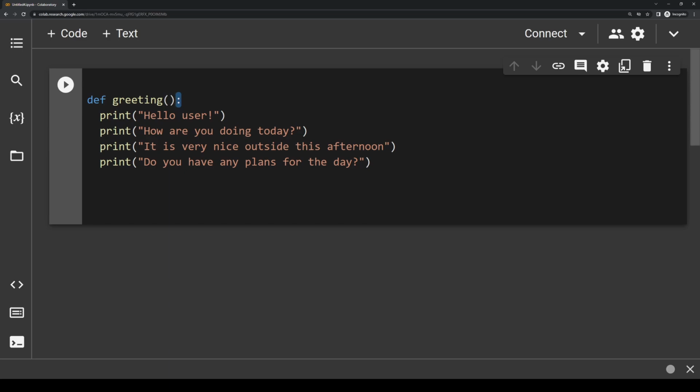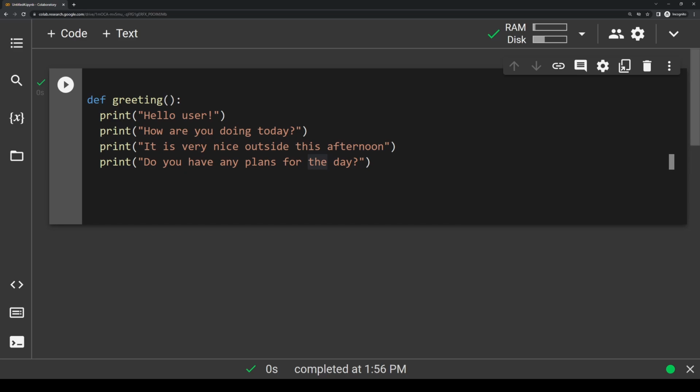Because we just have this function definition here, if we run this block, we'll see that nothing actually happens. We'll give it a second, and you'll see the code is complete and it doesn't print out anything. That's because I'm just defining this function, I'm not actually calling it. So let's actually call this function now.